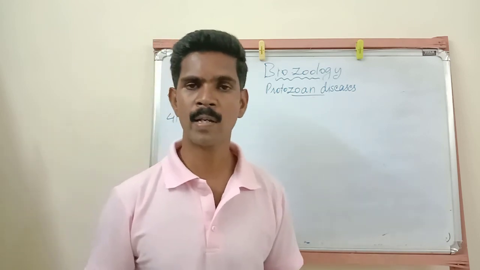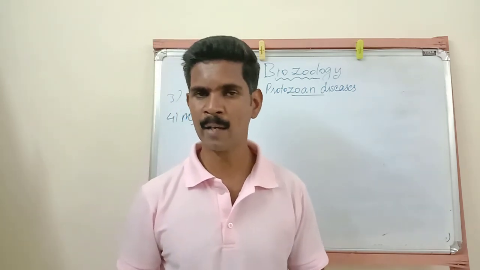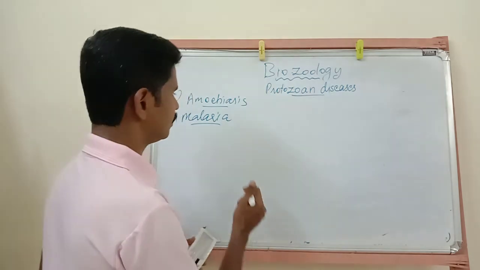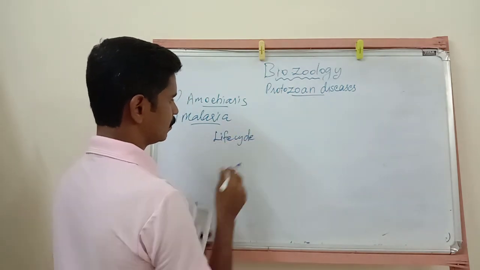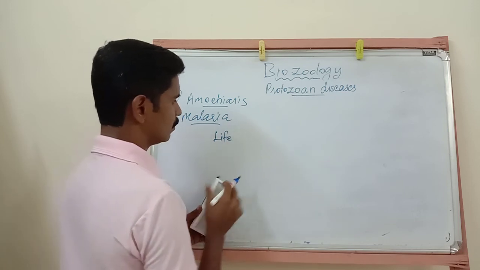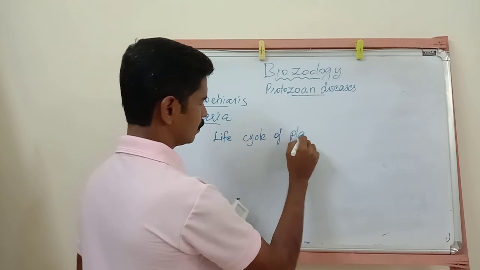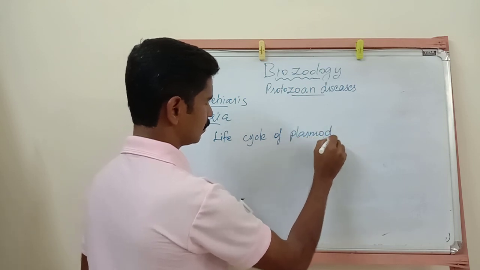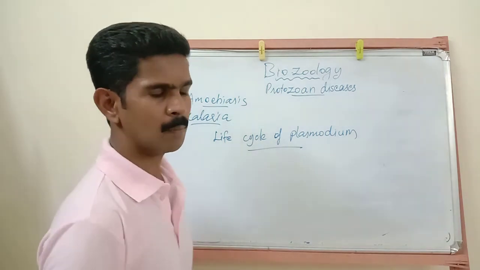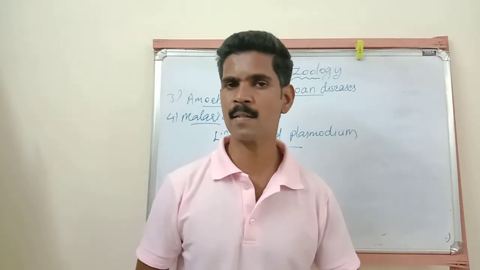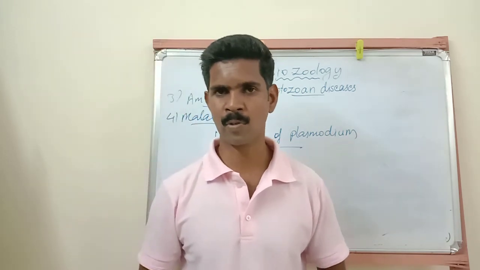Now we are going to study one important 5-mark question, a very important 5-mark question: the life cycle of Plasmodium. Listen very carefully, my dear students, because it is very important for both science group and biology students.